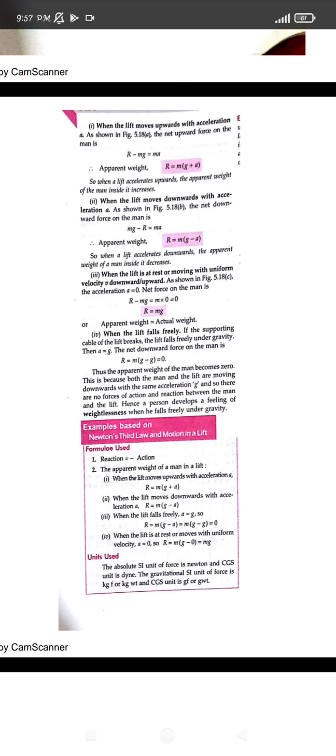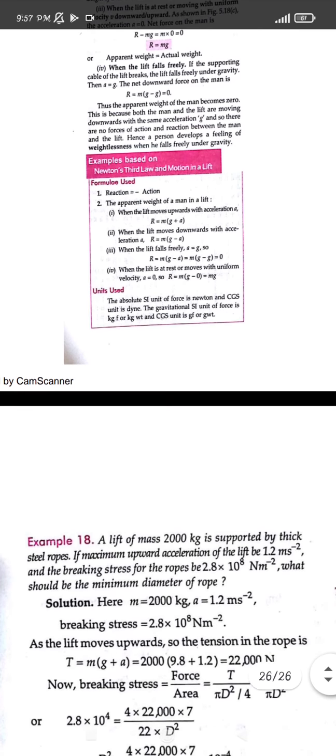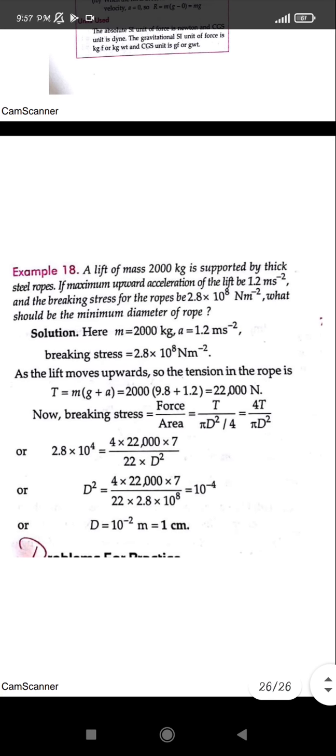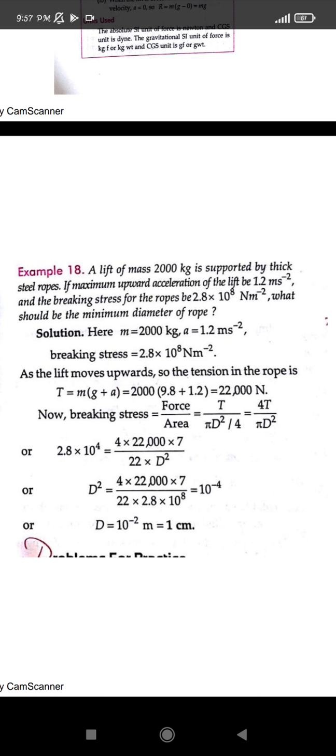Okay. So these are the formulas which we have used in this topic, that is apparent weight. And here are the numericals related to the apparent weight. You can see many more numericals in your book also. I have got one: a lift of mass 2000 kg supported by thick steel ropes. We know that steel ropes are used for lifts in elevators. The mass is 2000 kg, and there is a maximum upward lift. Now it is moving in the upward direction.